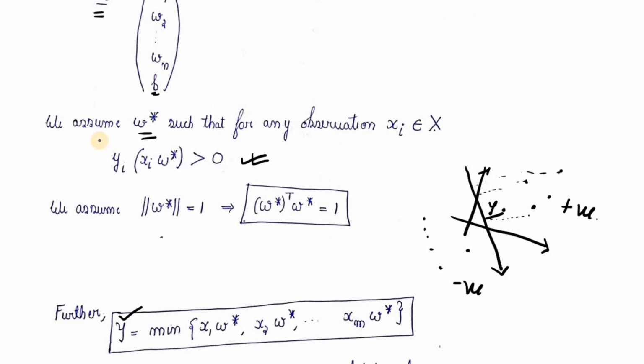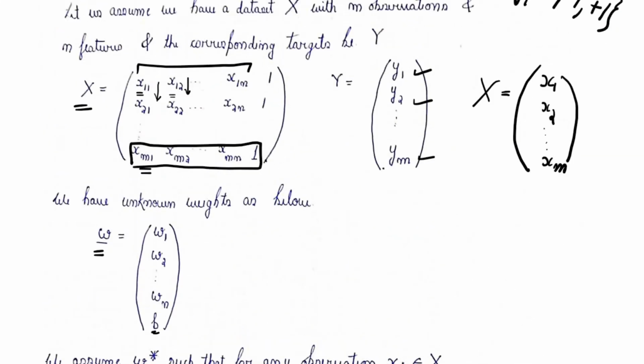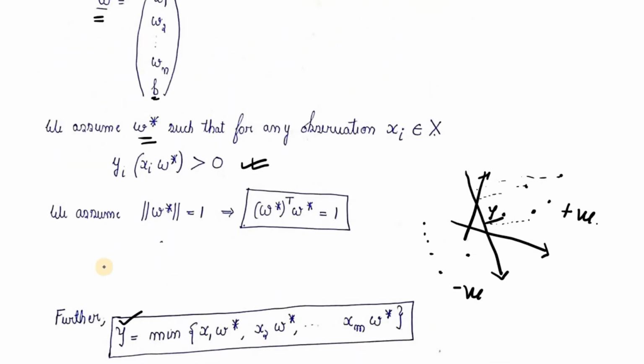Now to find that, we already have defined the matrix X as this. So this is how the matrix X was defined. We already know w star. So we will multiply X with w star, and each of the rows which come out of it will be x1 w star, x2 w star.